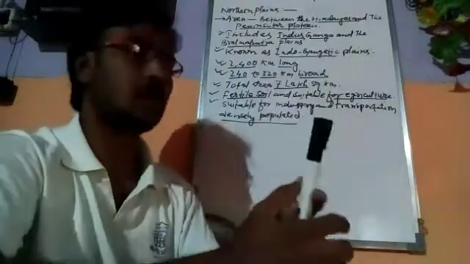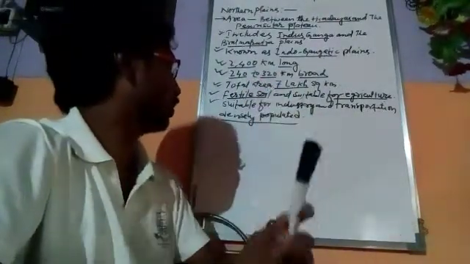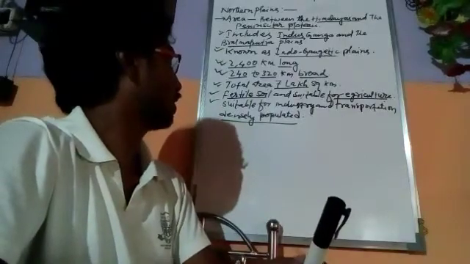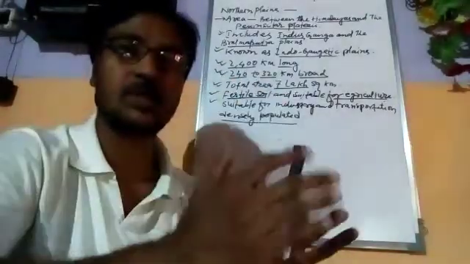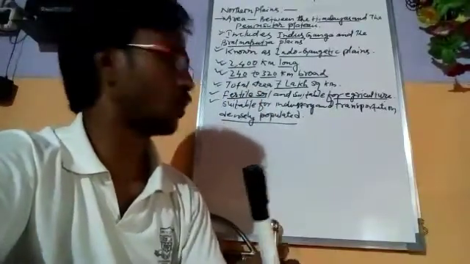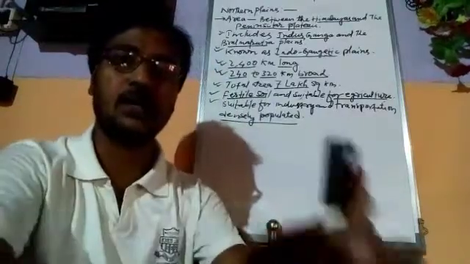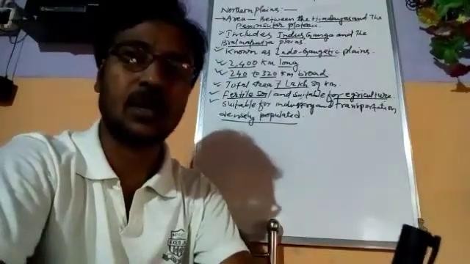The length is around 2400 km and the width is 240 to 320 kilometers. It is broad. The total area is 7 lakh square kilometers. As I told you, it is a vast land with a total area of around 7 lakh square kilometers.